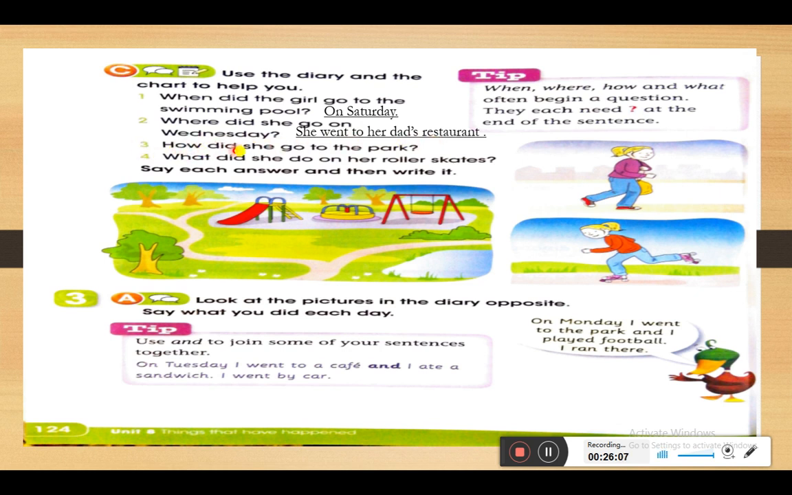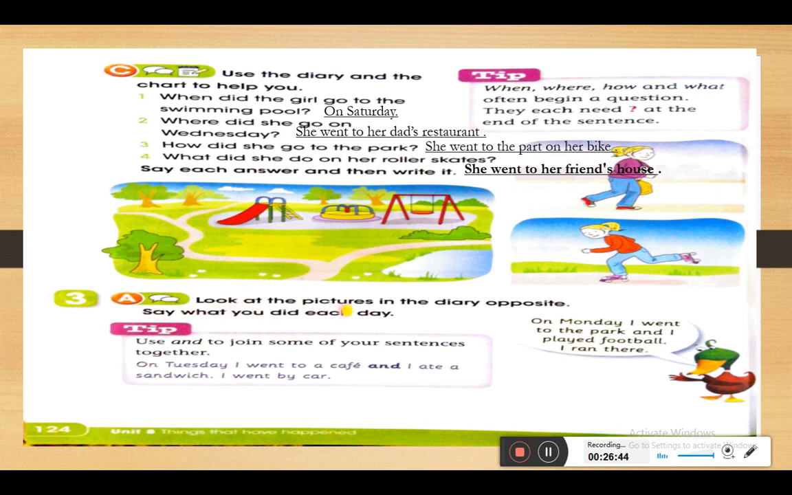Question number 3. How did she go to the park? Do you remember how she went to the park? Okay, try to think, try to remember. Yeah, she went to the park on her bike. Very good. Number 4, what did she do on her roller skates? Very good. She went to her friend's house. Okay, that's very good of you.